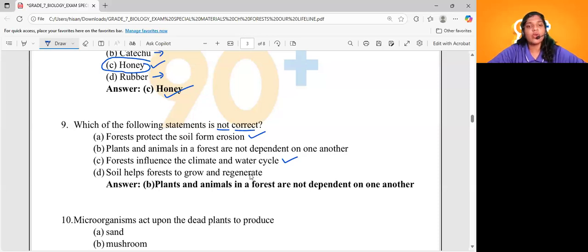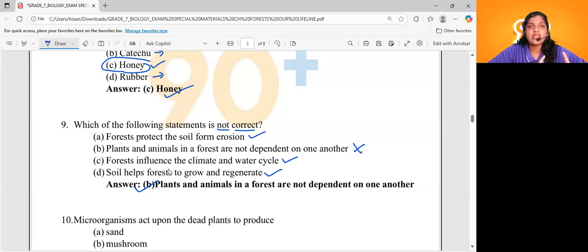Soil helps forests to grow and regenerate. That is also a correct statement. So what will be the correct answer here? The not correct statement is what? Option B. See, plants and animals in a forest are not dependent on each other. They are always dependent on each other, right? So that is a very wrong statement.